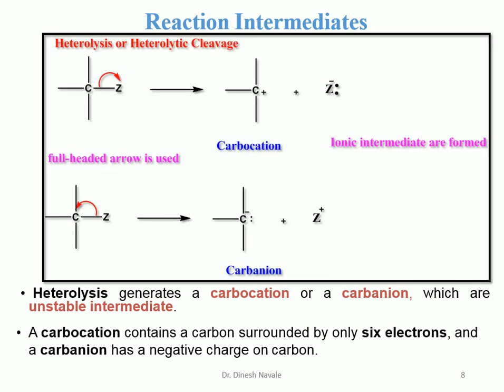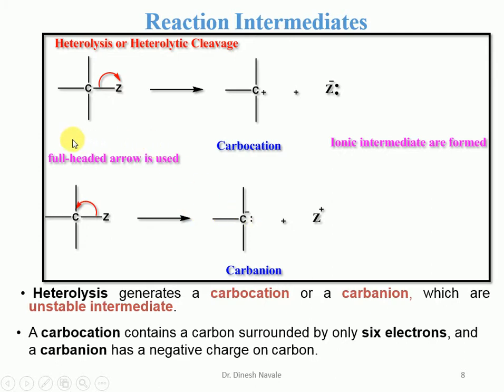So reaction intermediate. This is one of the representative examples for the generation of carbocation. During heterolysis or heterolytic cleavage, both the electrons of the carbon Z bond will be shared by Z. So it will be formed as the Z minus, and the charge left on the carbon will be the plus. And if both electrons will be shared by the carbon, it will have the negative charge on the carbon.